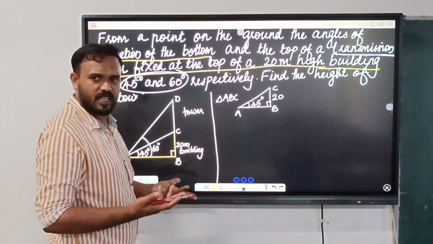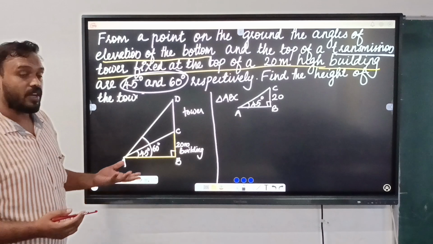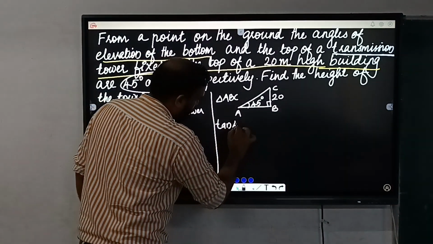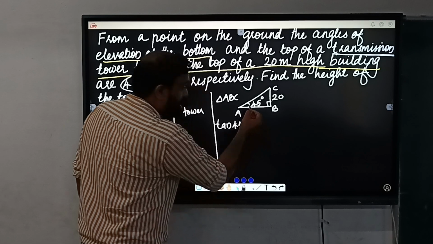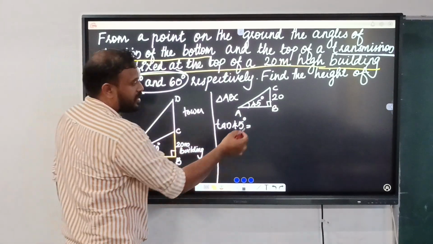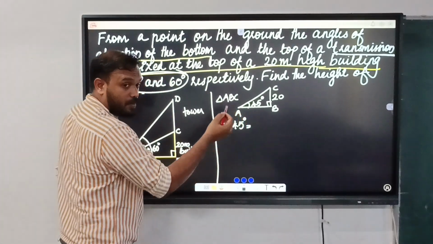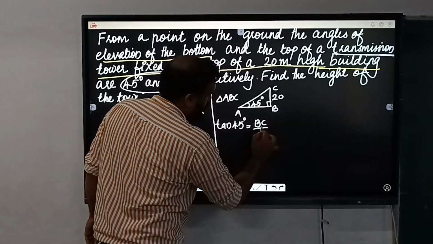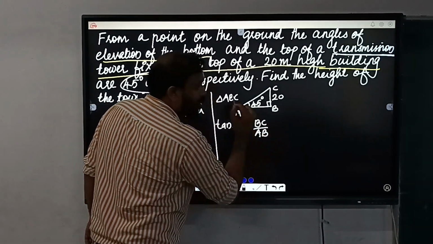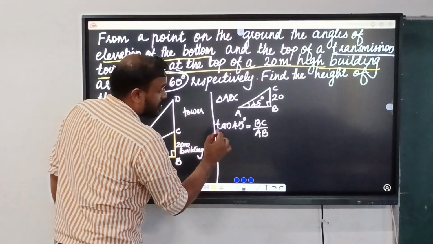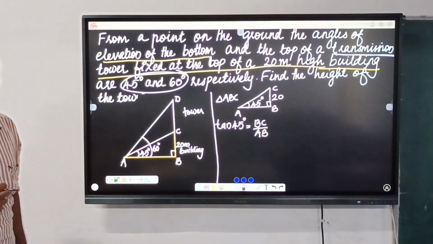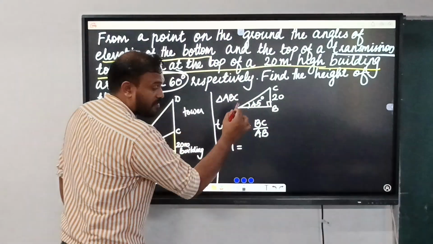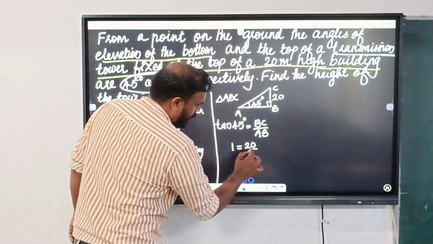We can use tan 45. Tan of the angle is opposite by adjacent. The opposite side here is BC, and adjacent will be AB. And what is the value of tan 45? That is 1. Then 1 equals 20 by AB.